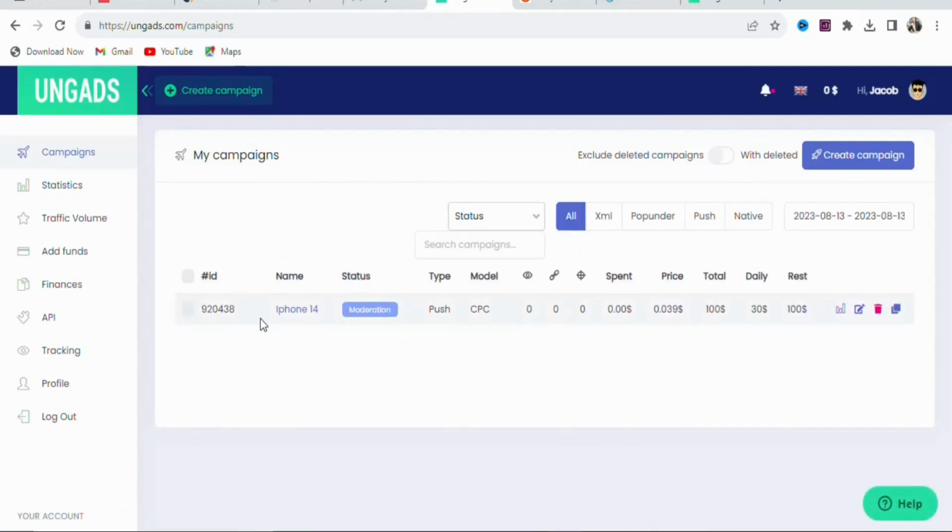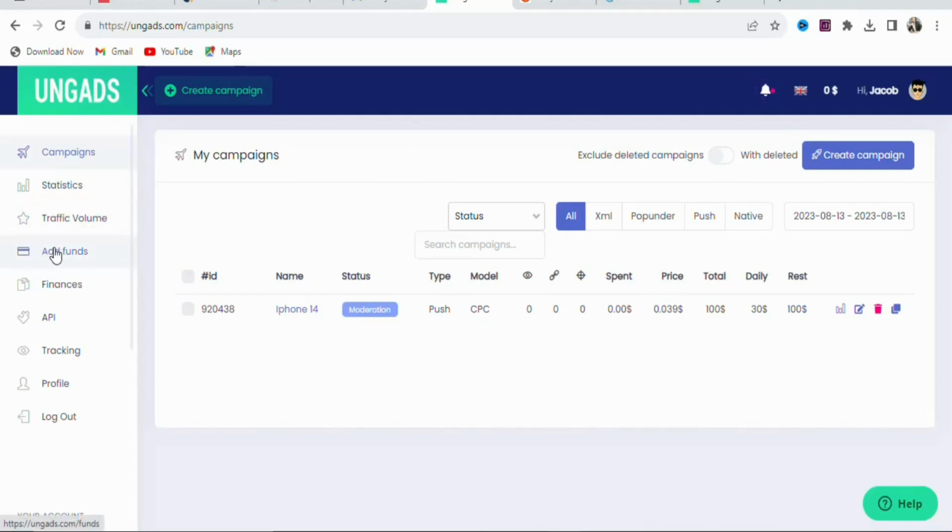Once you click on Start Campaign, you can see these are the details of your ad. You can see everything. As you can see, the status of your ad is still under moderation. So they have to look at your ad. If it does not violate their policies, they are going to allow it to run. In this case, there's no violation, so the ad can start running. But before your ad runs, you have to deposit funds so that they can spend it on your ad.